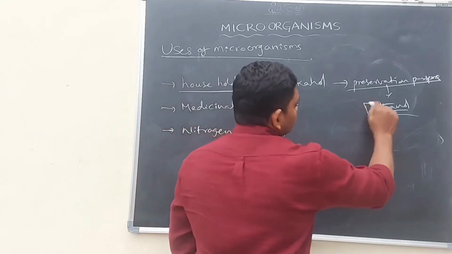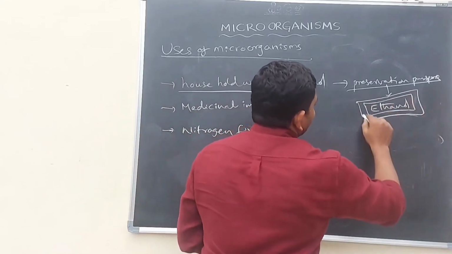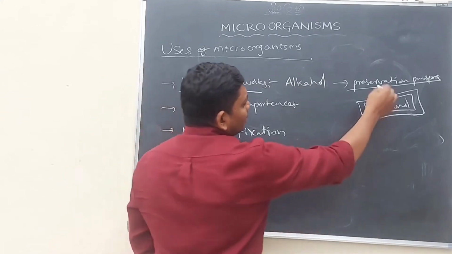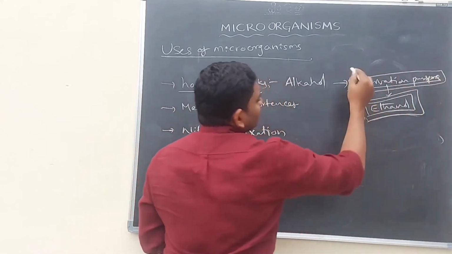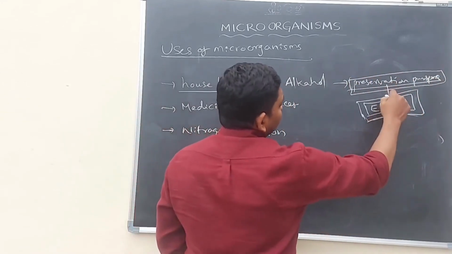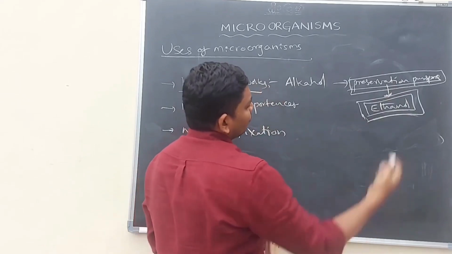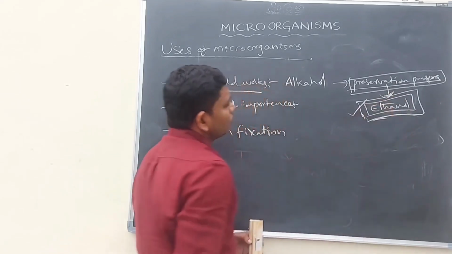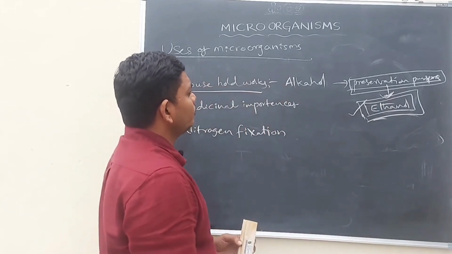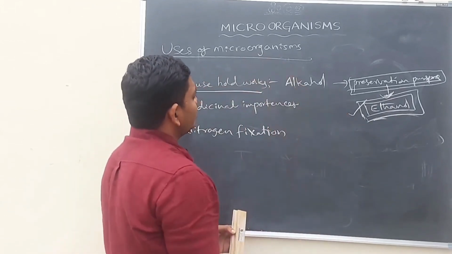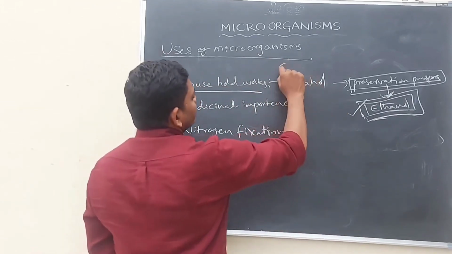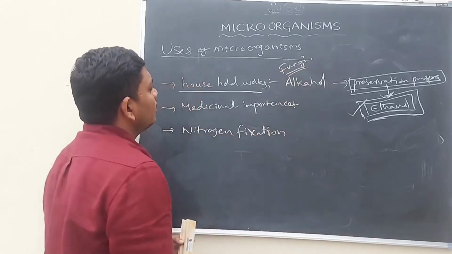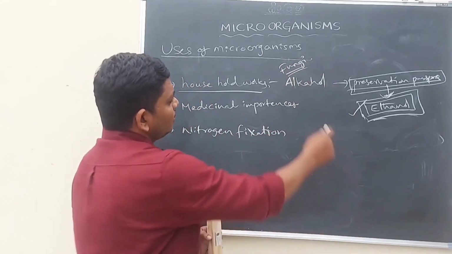Ethanol is also a name for ethyl alcohol. This ethanol is mostly drunk by the public right now. So for the preparation of ethanol, some fungi are very useful. Fungi are mostly useful in the preparation of alcohol.